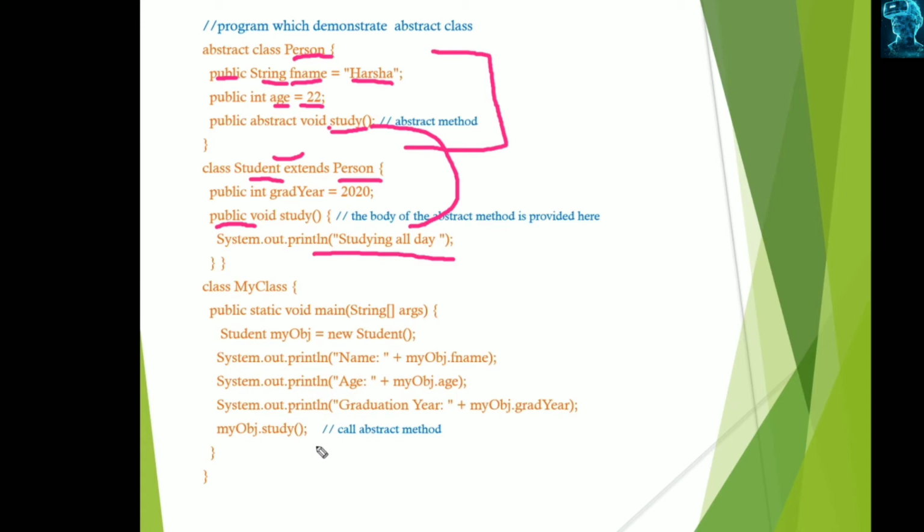And here it is calling the abstract method, myObj dot study, which invokes this and displays the print statement as its output. So the implementation of the abstract class and abstract method is like this.